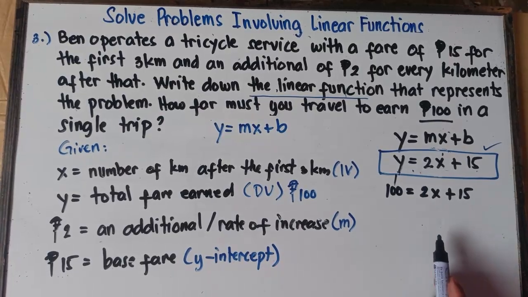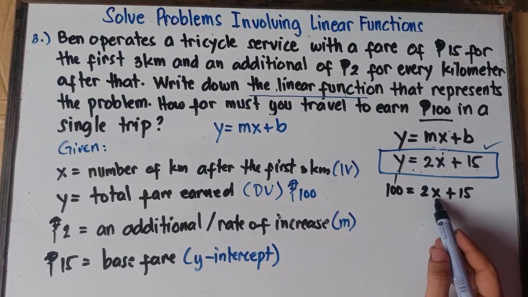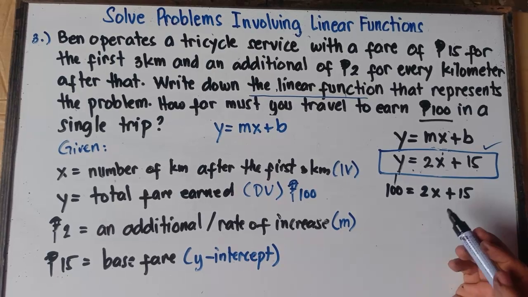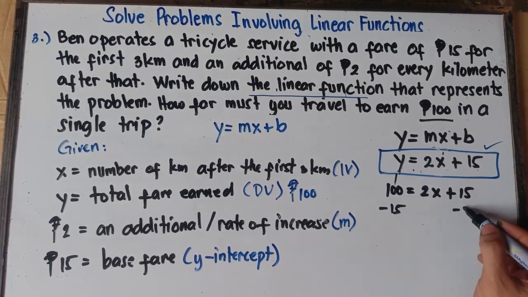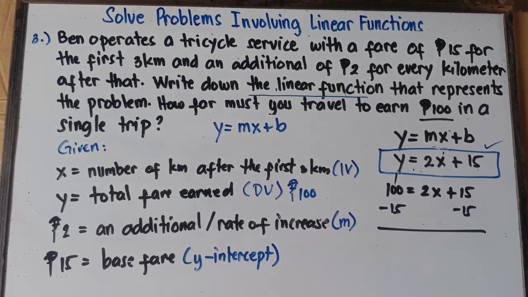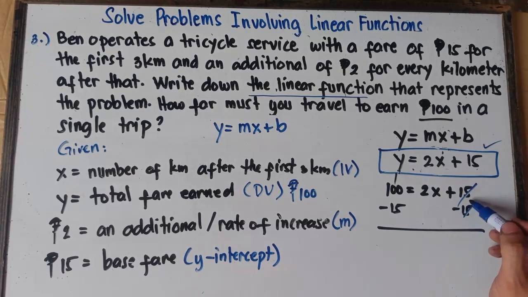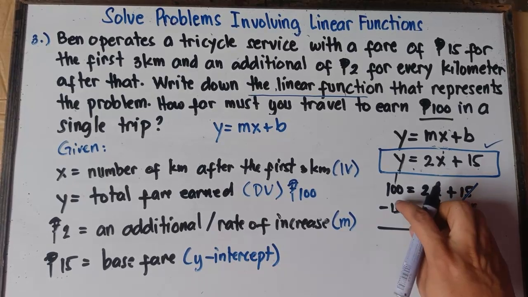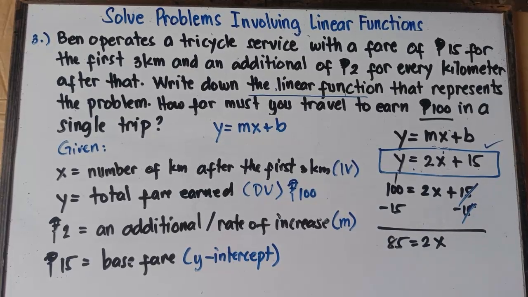Alright, so to get the value of x, we can subtract both sides by 15, right? You have two solutions, class. The first one, you can apply the subtraction property of equality. You can subtract both sides by 15. Question, why is that, sir? So that you can cancel this out, right? Because positive 15 combined with negative 15, you can simply cancel that out. And then 100 minus 15, that would be 85 equals 2x.